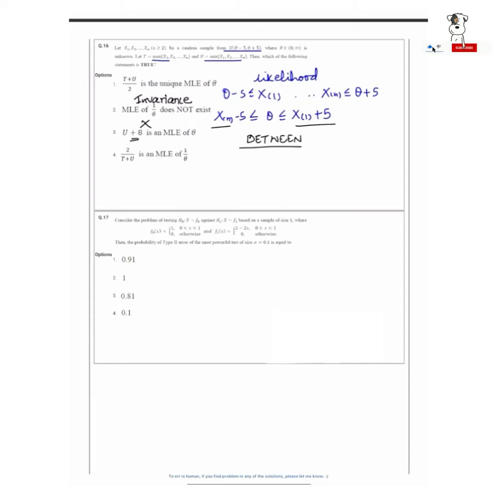Now, talking about the first statement, T plus U upon 2 is actually an MLE of theta, but the problem is the MLE is not unique. Here, the MLE of theta is any value between the given range, but it's not unique. So, the right answer is 2 upon T plus U due to the invariance property of MLE.